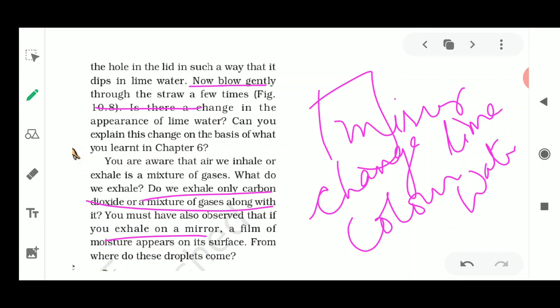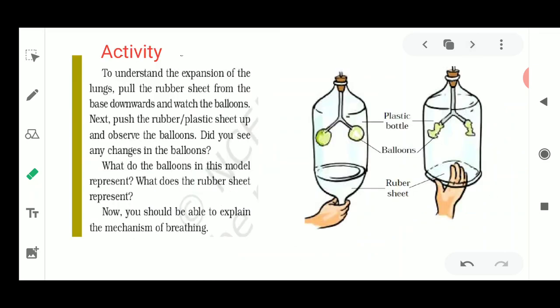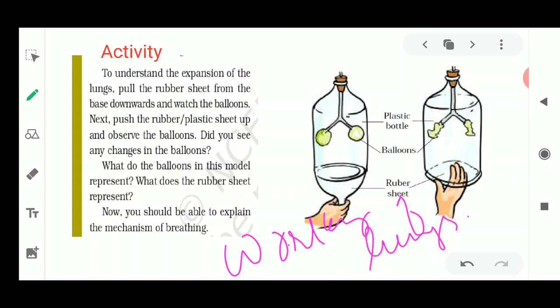Now the next activity which we will discuss is another one, which is again taken from your NCERT book. As you could see here in the diagram, this activity is going to tell you about the working of the lungs. How do our lungs absorb air, and expand and contract with the presence of the air and exhalation of the air? So what happens during inhalation and exhalation, I just wanted to show you with this activity.